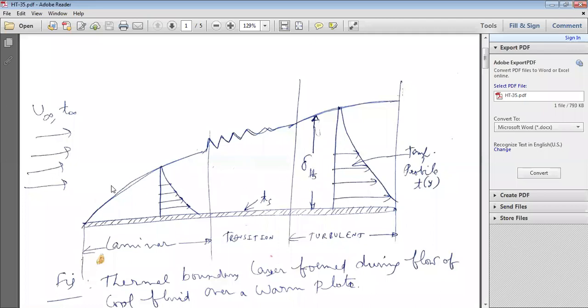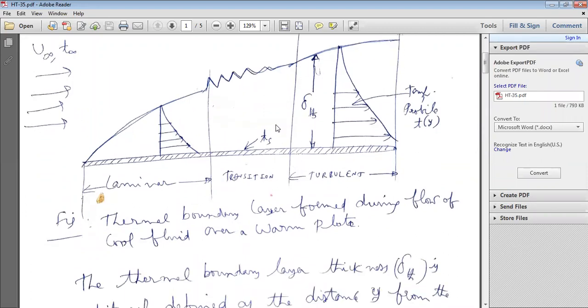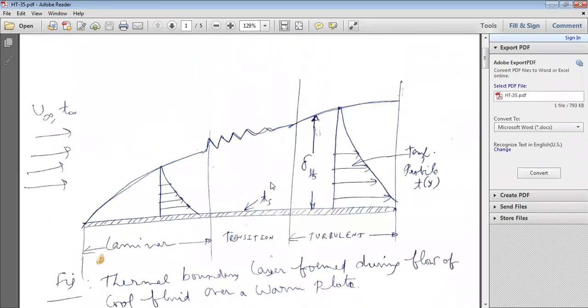What is delta? Hydrodynamic boundary thickness. If there is velocity of flow, because of viscosity the hydrodynamic boundary layer is formed. In addition to the hydrodynamic boundary layer, if the plate is in warm condition, then obviously a thermal boundary layer will be formed. That's why this diagram, already explained in the last class, shows the thermal boundary layer formed during the flow of cool fluid over a warm plate.